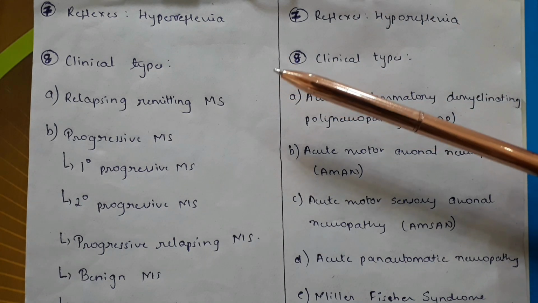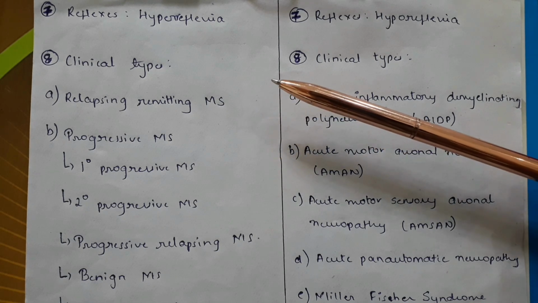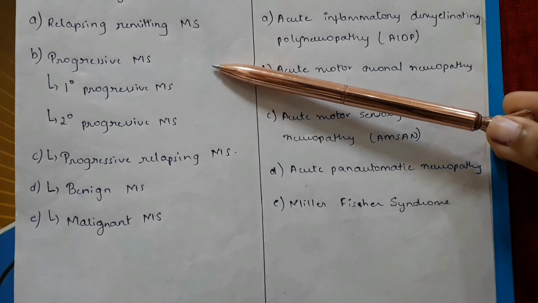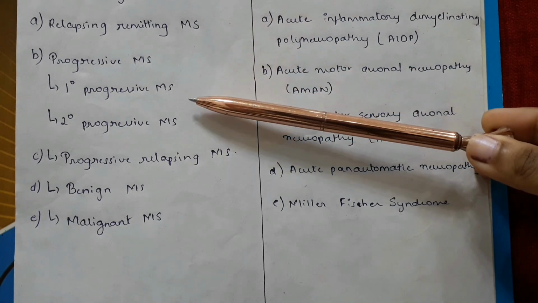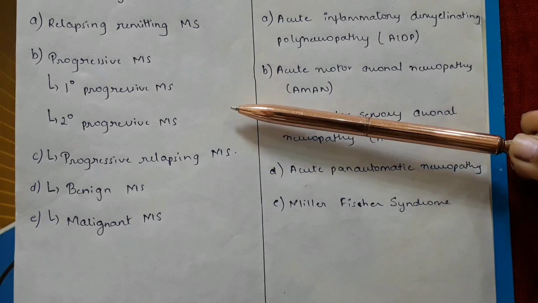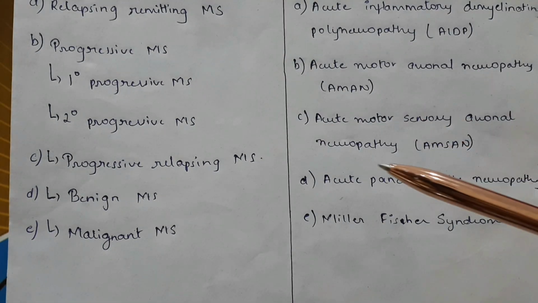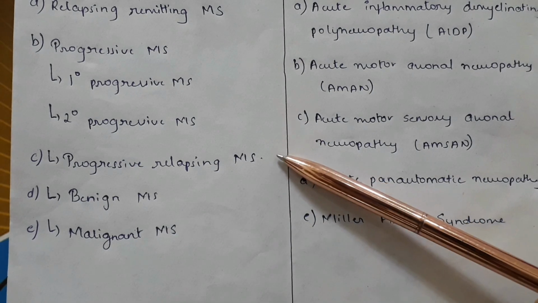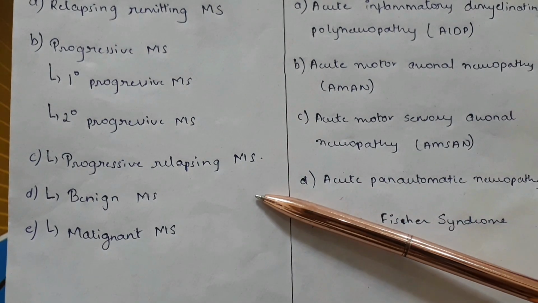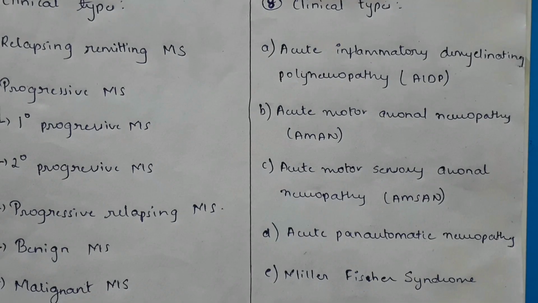Clinical types of multiple sclerosis include the relapsing remitting multiple sclerosis, progressive multiple sclerosis, under which we have primary progressive multiple sclerosis and secondary progressive multiple sclerosis. The third one is the progressive relapsing multiple sclerosis. Then we have benign multiple sclerosis and malignant multiple sclerosis.